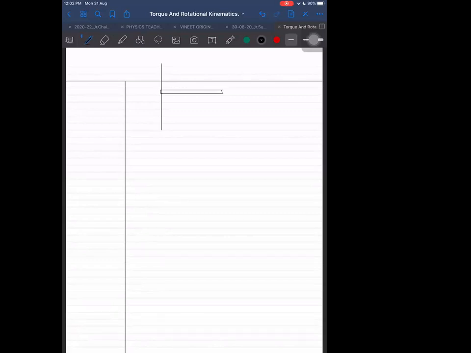If I take a rod, what will be the moment of inertia of a small element dm at a distance r, perpendicular, at 90 degrees? As you know already, the integral I is dm into r square, and dm can be written as lambda into dr into r square. Lambda was mass per unit length, dr is the width for this small element. Then the limits we can write are 0 to L.